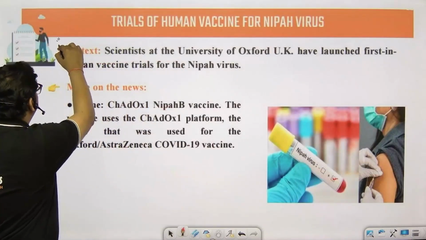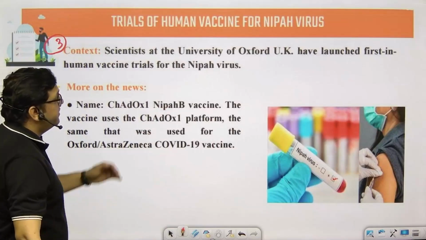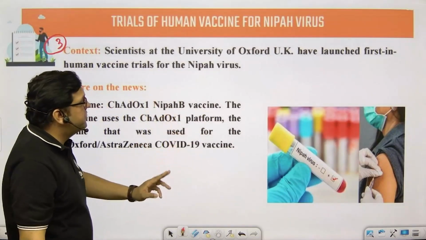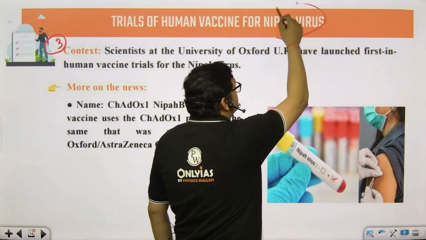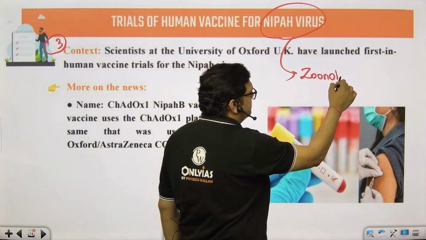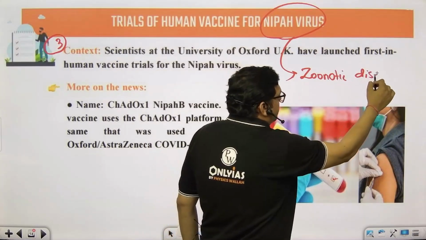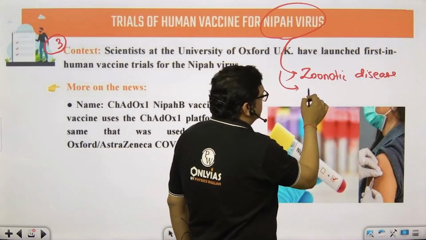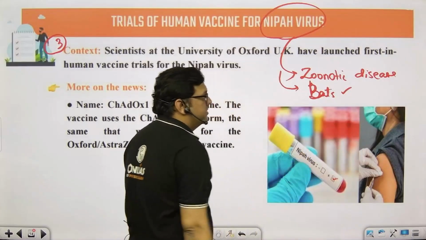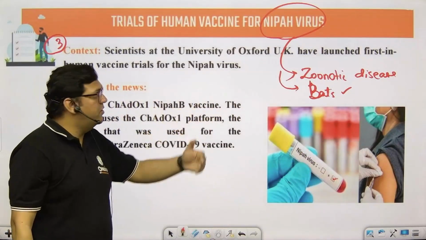Now this is topic number 3, where the trials of human vaccine are happening for the Nipah virus. I hope students, you know what is Nipah virus. It is being said that this is basically a zoonotic disease that spreads from bats, right? So it's basically a virus that spreads from bats.